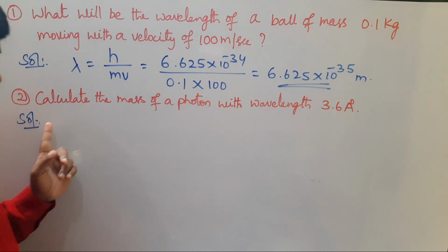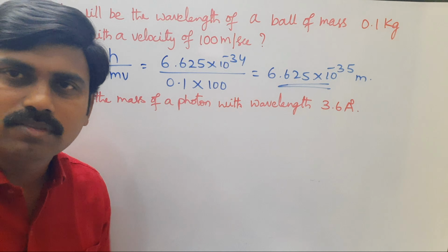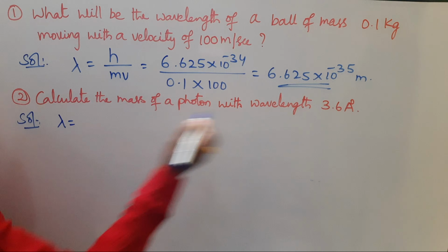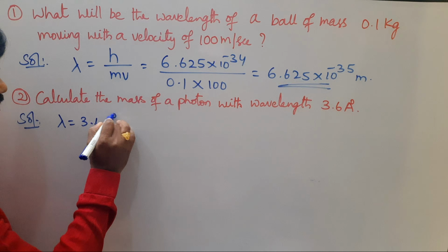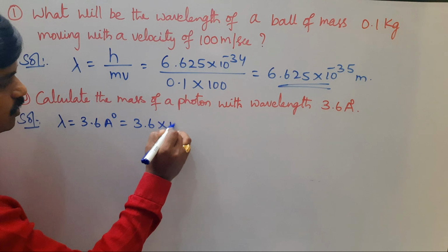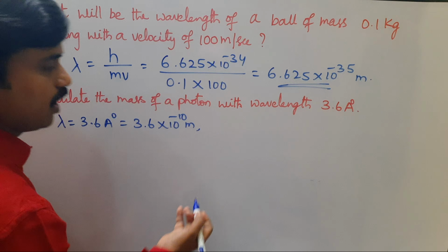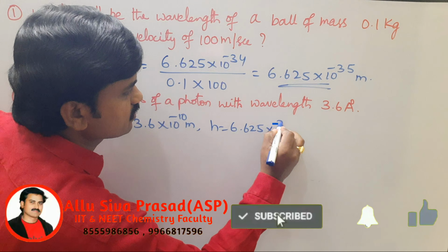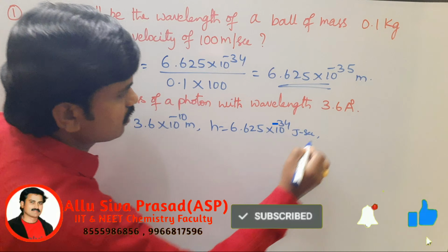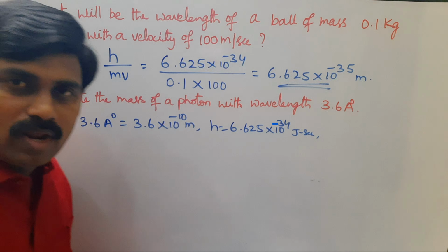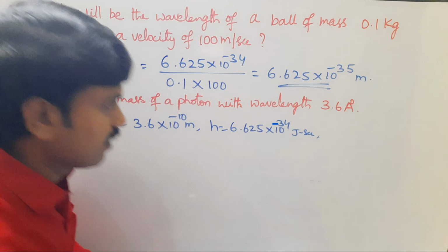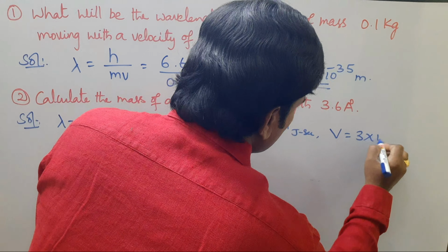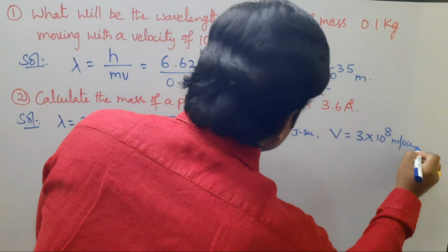Look at next problem. Calculate the mass of a photon with wavelength 3.6 angstroms. So according to de Broglie's wave theory, λ value is given. λ is equal to 3.6 angstroms, it is equal to 3.6 × 10^-10 meters. And we know already Planck constant h is equal to 6.625 × 10^-34 joule seconds. And here velocity of photon is equal to velocity of light, that's why v is equal to 3 × 10^8 meters per second.